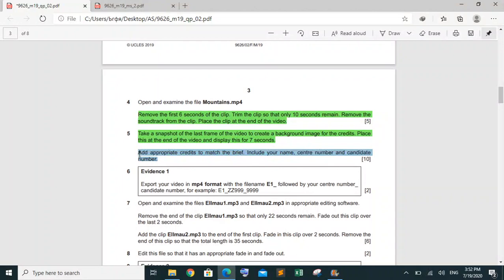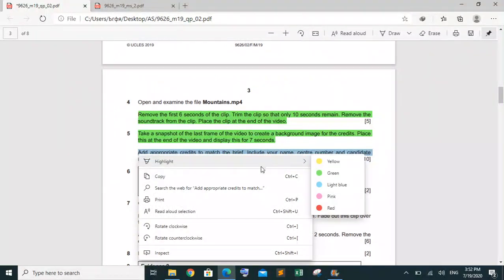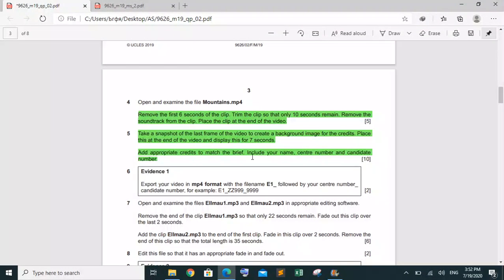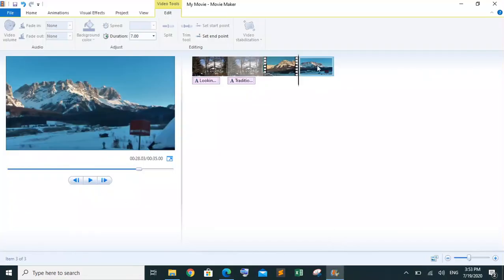Okay, so what do I have to do? I have to create appropriate credits. I have to add the credits on that last frame, to match the brief, like this one. So I have to place appropriate credits there.